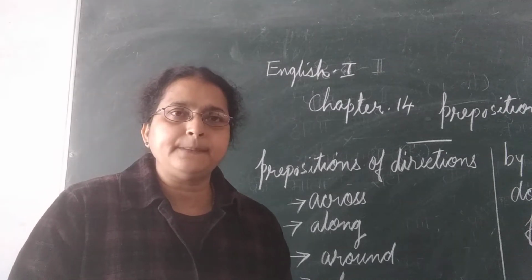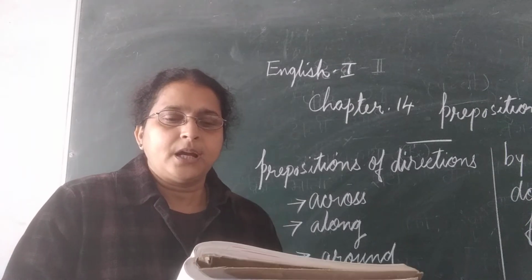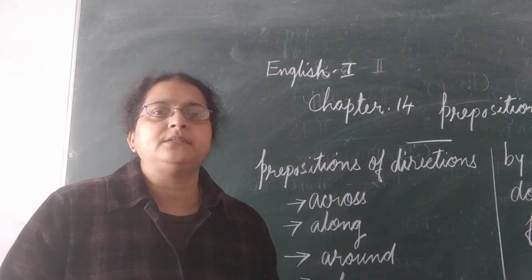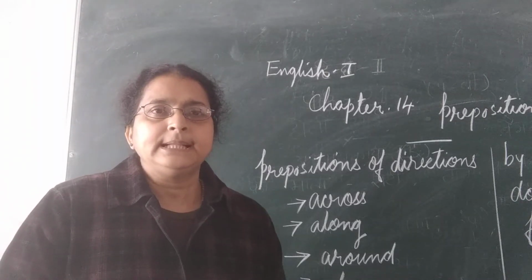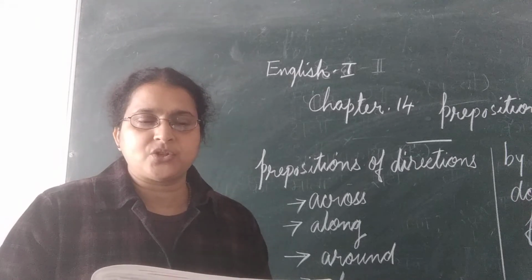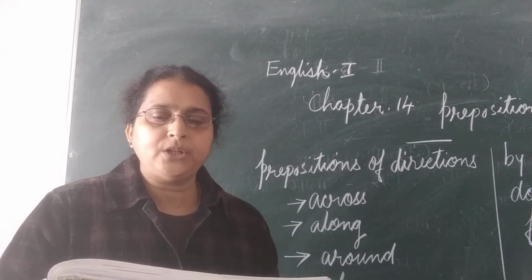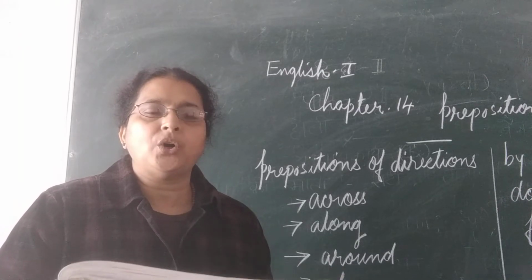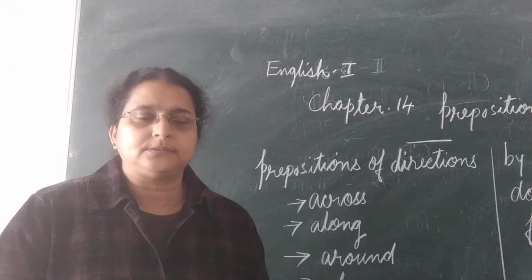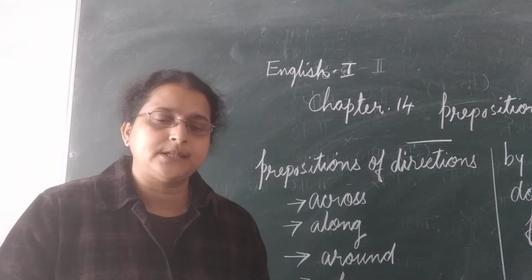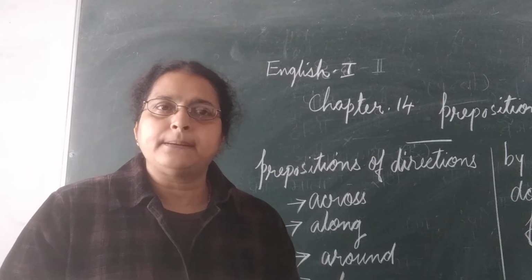Okay. The next preposition is off. It means down or away from something. For example, the child fell off the bed, away from something. Onto indicates the movement to a place on something. The cat jumped onto the roof of the car. So what is onto? It indicates the movement to a place on something or somebody.